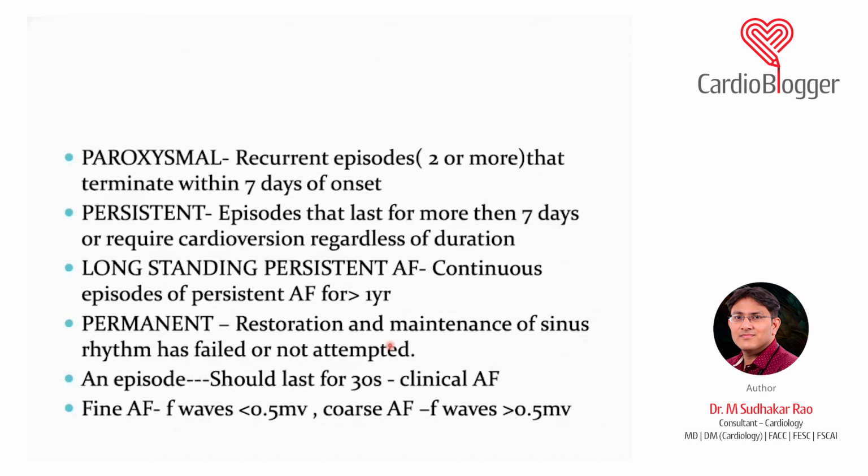Long standing is more than 1 year, and permanent is where restoration and maintenance of sinus rhythm has failed or has not been attempted. The evidence says that in permanent AF, we should not try to cardiovert or give drugs for maintaining sinus rhythm. We should just achieve good rate control and give anticoagulation to the patient.